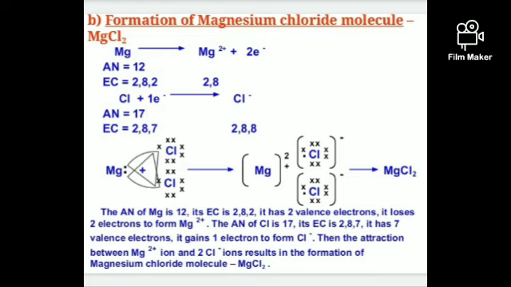Magnesium gives out its 2 electrons, one to the topmost chlorine and another to the chlorine atom below. Then it becomes Mg 2 plus by giving the 2 electrons, and each Cl carries a minus charge, Cl minus, another Cl becomes Cl minus, plus and minus. Then MgCl2, magnesium chloride, is formed. So this is the case for magnesium chloride.